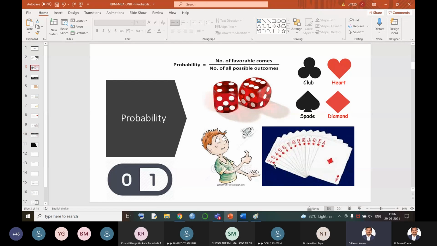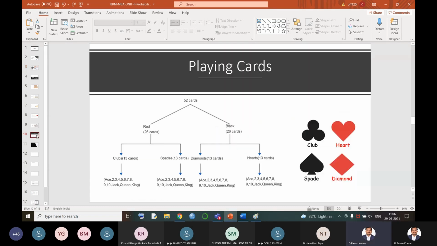It is very clear here: 2, 3, 4, 5, 6, 7, 8, 9, 10 are the numbers, and J, Q, K, A are Jack, Queen, King, and Ace. This complete one-colored, one-symbol set is called a suit.